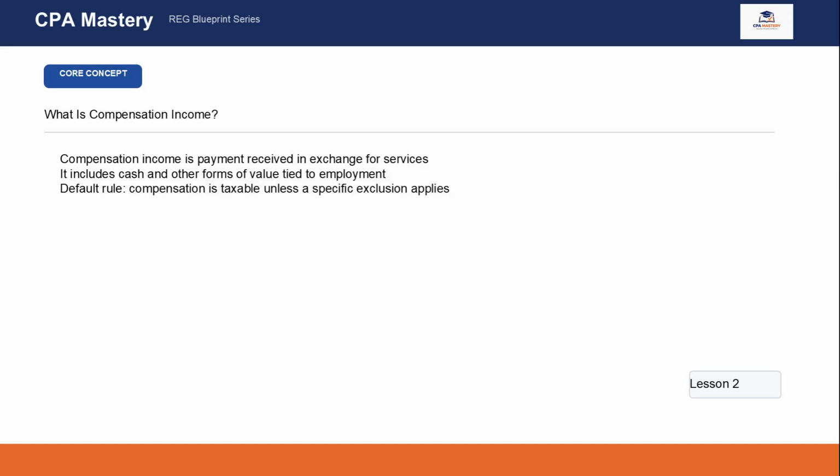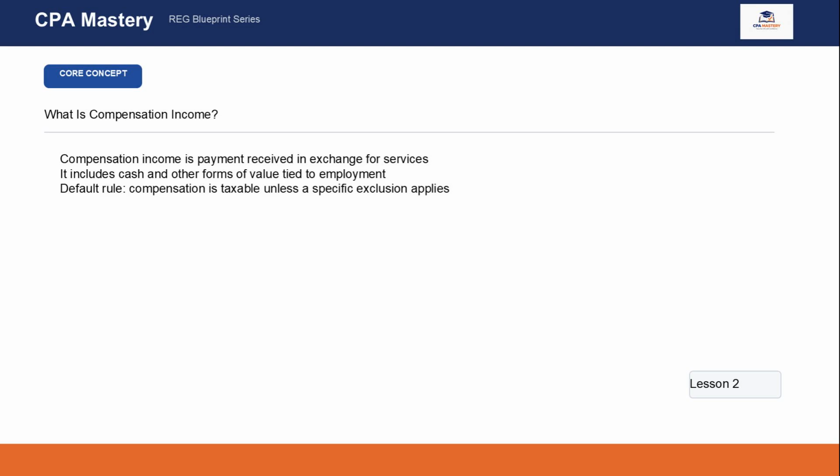Compensation income refers to payments a taxpayer receives in exchange for performing services. This is the most common type of income individuals report on their tax returns, and it is one of the most frequently tested areas in the reg section. A helpful way to think about compensation is this: if the taxpayer worked and got paid for that work, the payment is usually compensation income. That payment might be cash, but it could also be another item of value connected to the employment relationship.